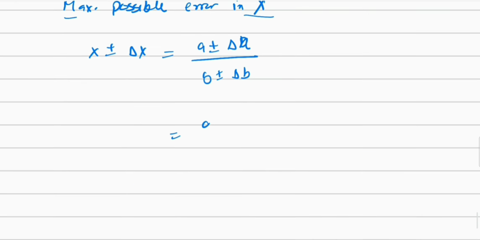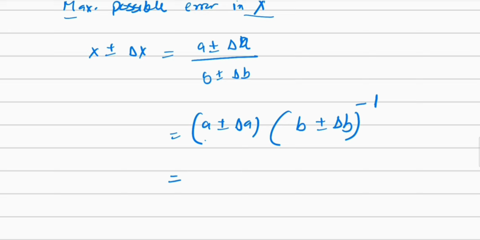So this will become equal to A plus minus delta A, and we can write this as B plus minus delta B to the power inverse, minus 1. Now we will take A common from here. I will be left with 1 plus minus delta A divided by A.